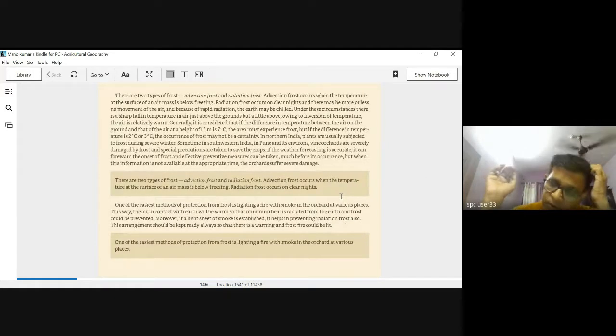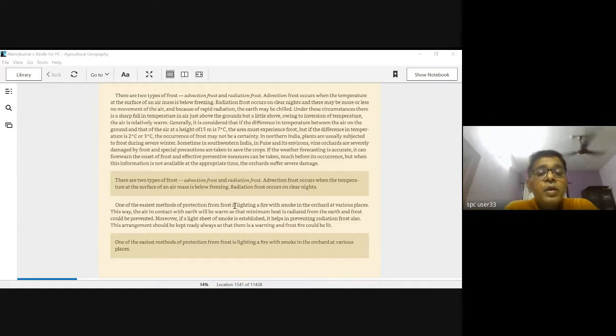When we speak about temperatures, they bring about various changes. We have studied how temperature brings about changes in our lectures in climatology, and if you remember, we spoke about frosts also. Two types of frost that we spoke about: advection and radiation. Though there we studied them with reference to the climatic importance, here it's very important to study them with reference to the impact they're going to have as far as agriculture is concerned.